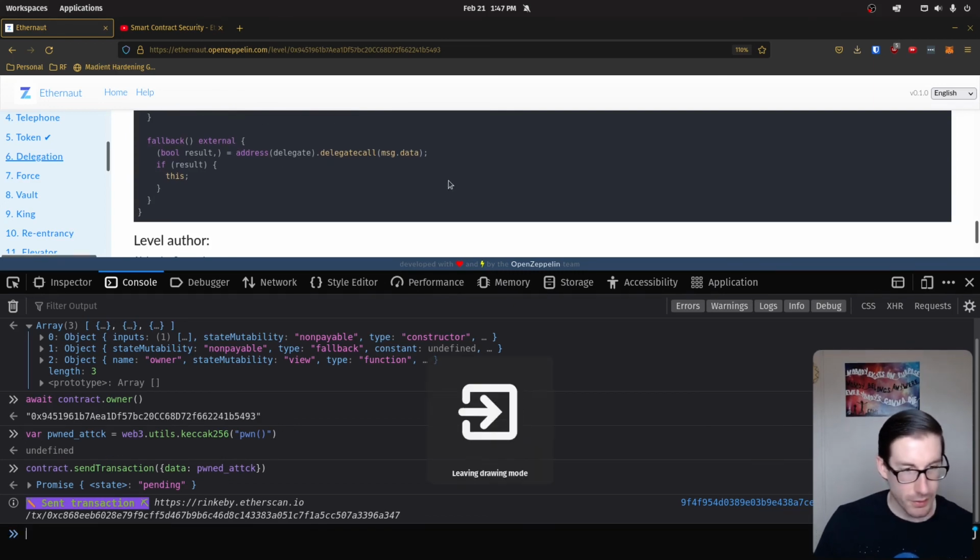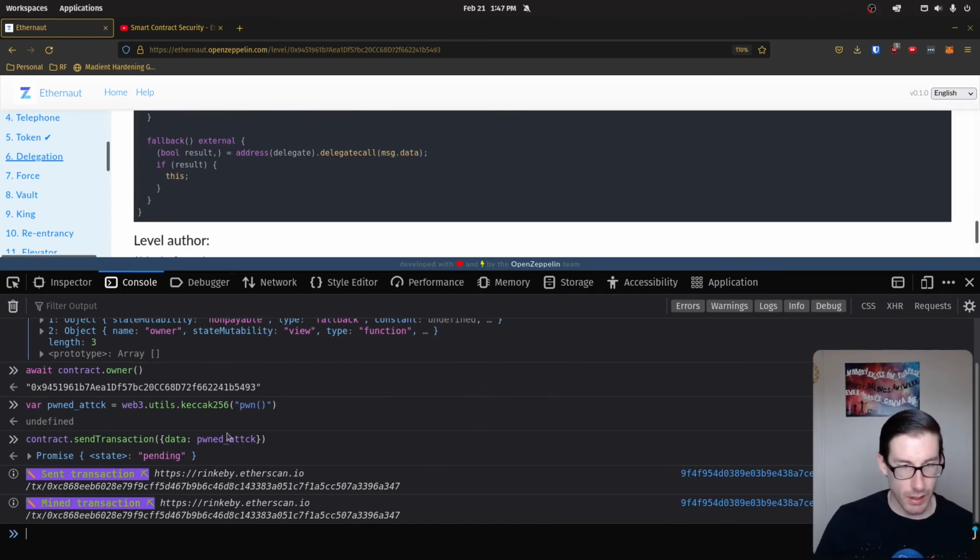Now remember what I said about sending something to a contract. If we send something to this delegation contract and we don't call a function that exists inside of the delegation contract, remember, we're calling pwn, which exists inside of delegate, not delegation, then this delegation contract's fallback function is going to kick into play because we're sending a function that doesn't exist in the delegation. So it's its catch-all basically.